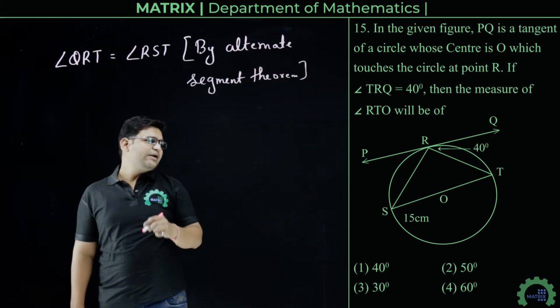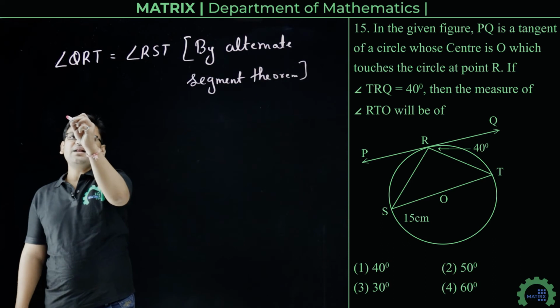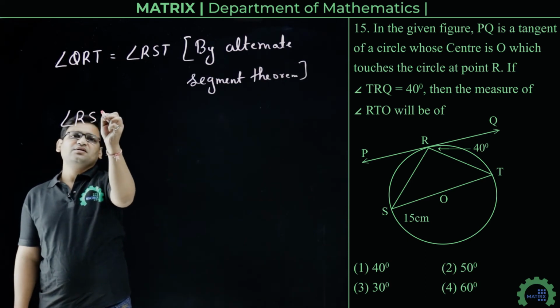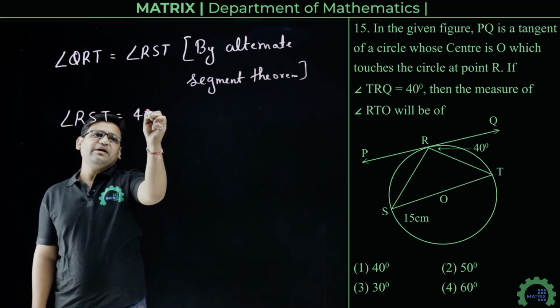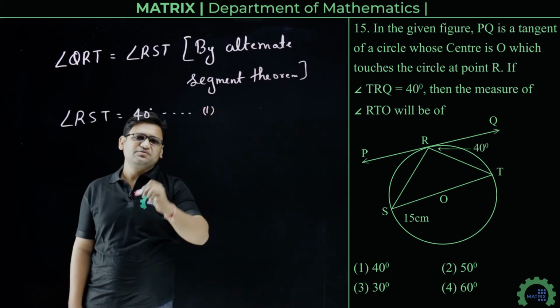So angle QRT is 40 degree. So we can write angle RST will also be 40 degree. This is equation number first.